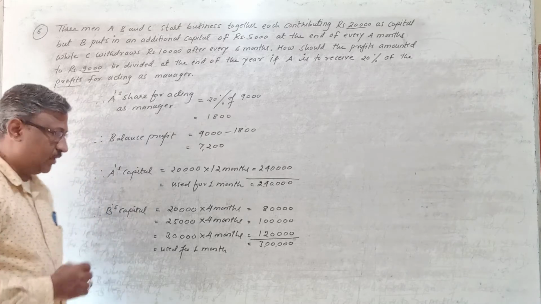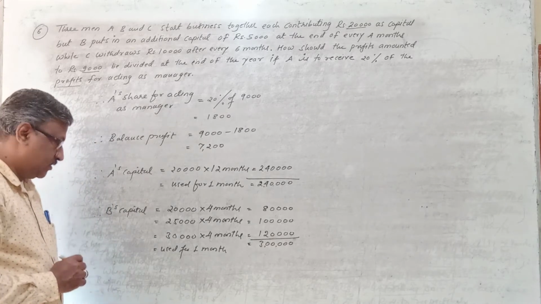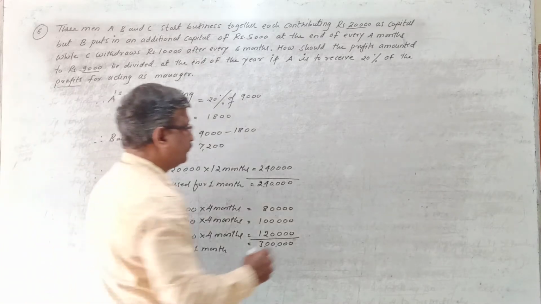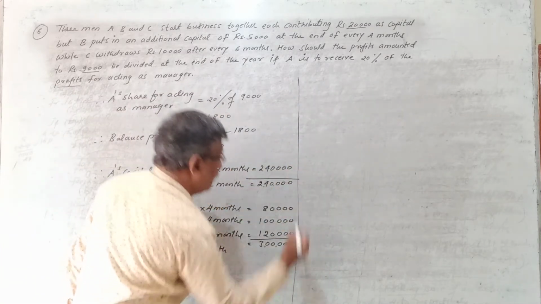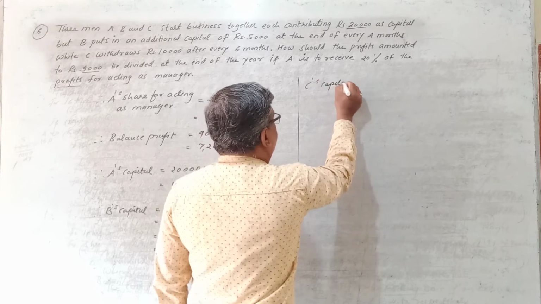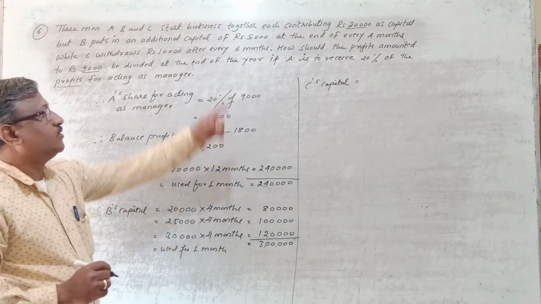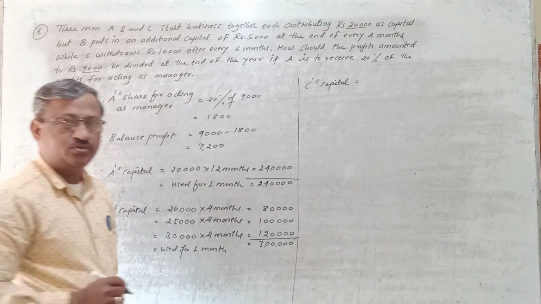Now in the same manner we have to calculate now whose? It is C's capital. So what is C's capital? C has also invested how much? 20,000 rupees.